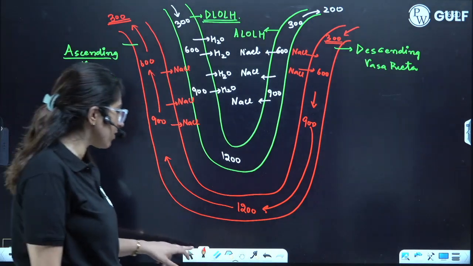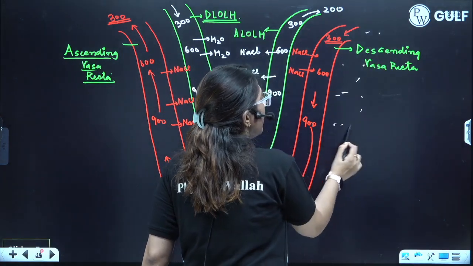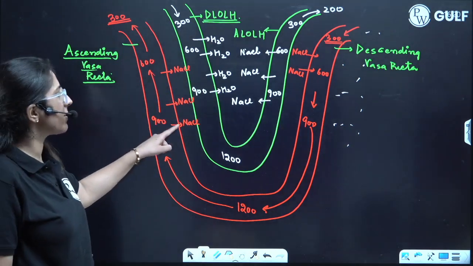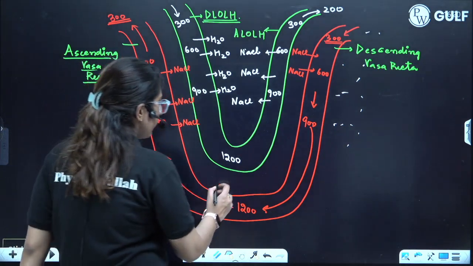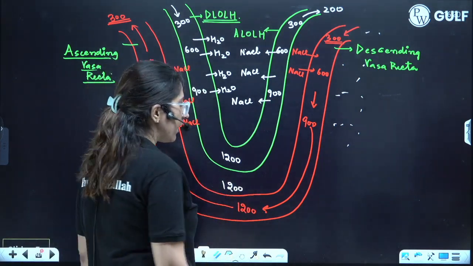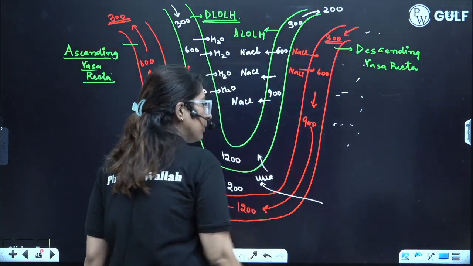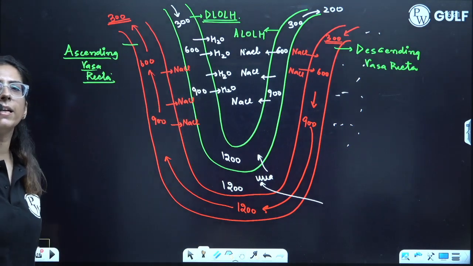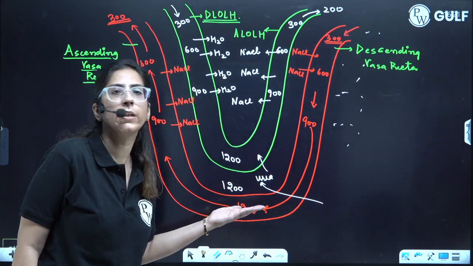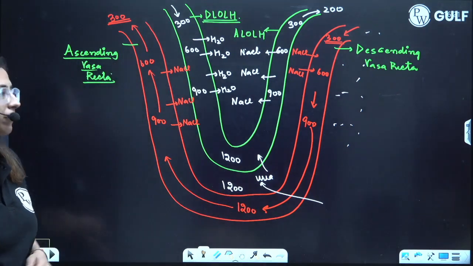Similarly, in the interstitial fluid outside also, the same osmolarity is present because of the NaCl, right? You know the NaCl is coming out from here, so NaCl will settle over here. As it settles over here, it will become 1200. Similarly, the urea is also coming. Urea will be absorbed over here, a small amount of urea in the ascending limb of loop of Henle. That is important for the maintenance of high osmolarity in the medullary region. That is the reason urea is reabsorbed. Now you know the importance of urea.